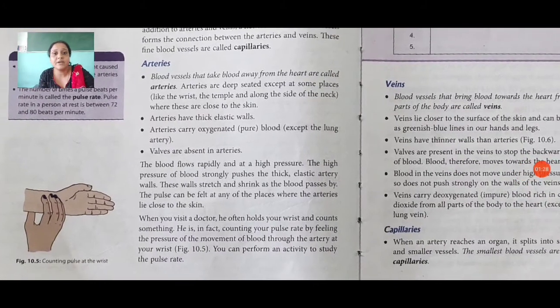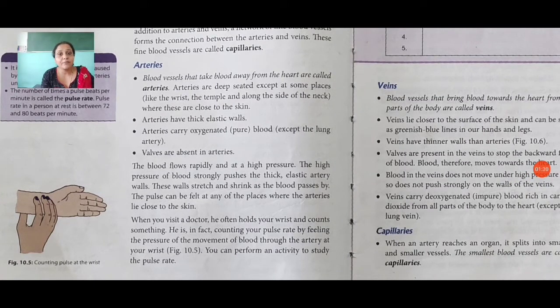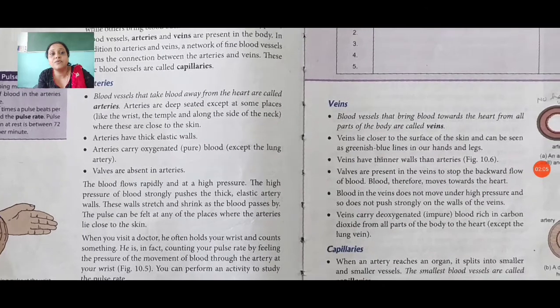For example, in our figure 10.5, when you hold your hand like this, you can feel the pulse here. Counting pulse at the wrist. When you visit a doctor, he often holds your wrist and counts your pulse rate by feeling the pressure of the movement of the blood through the artery at your wrist. You can also do this with the activity we have here.